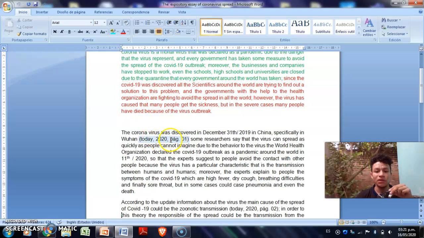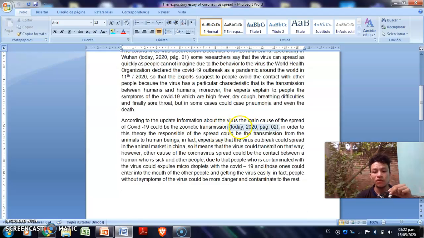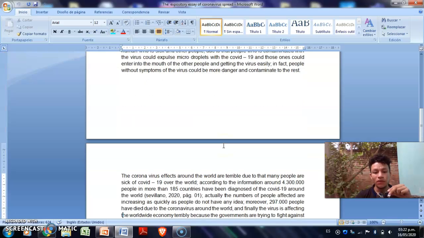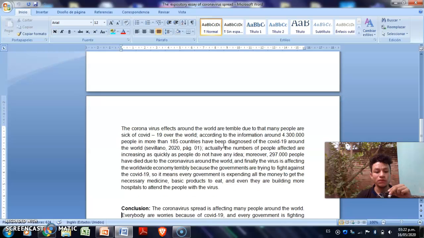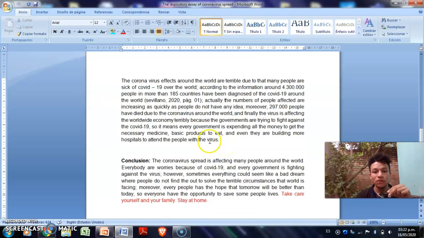This is the second paragraph. This is the apposition, and this is the third one. And the apposition too, and this is my conclusion, and that's my expository essay. So that's all.